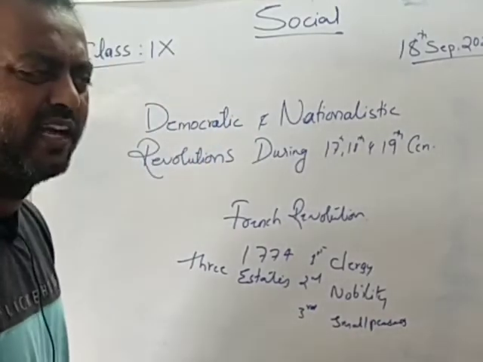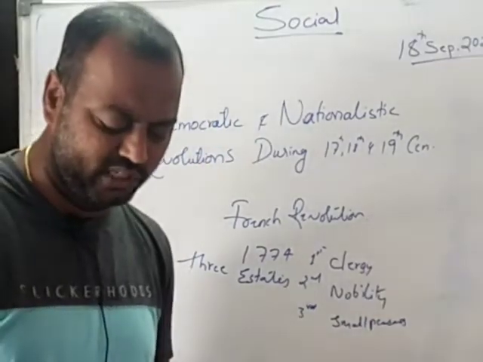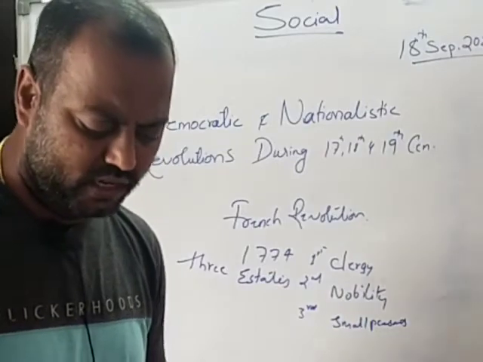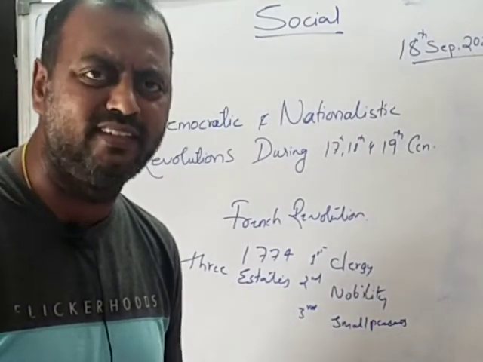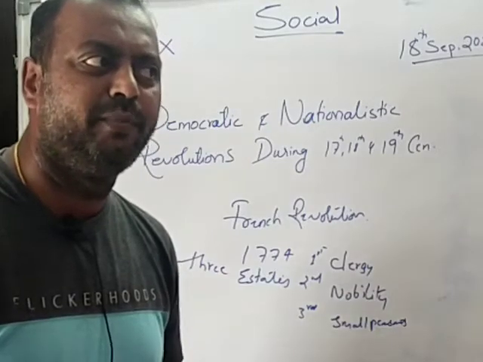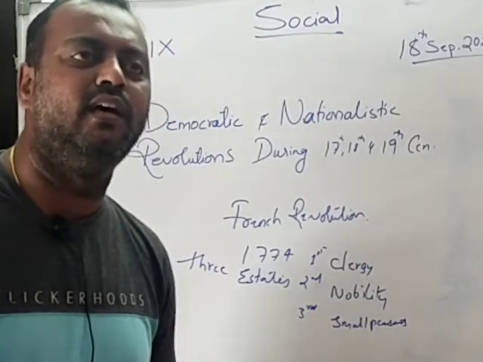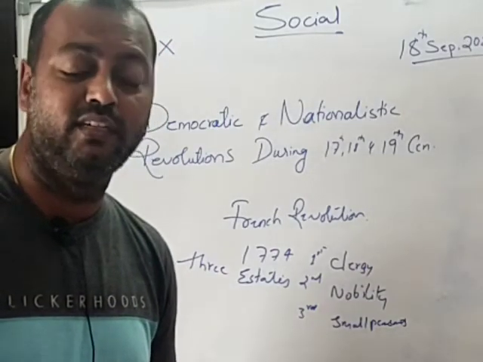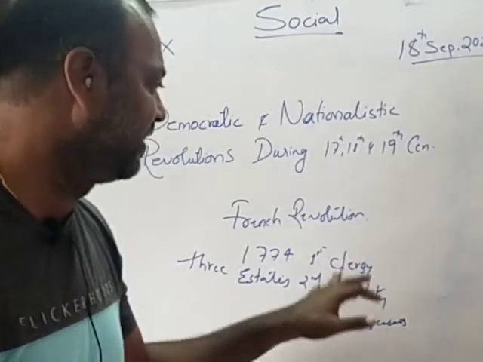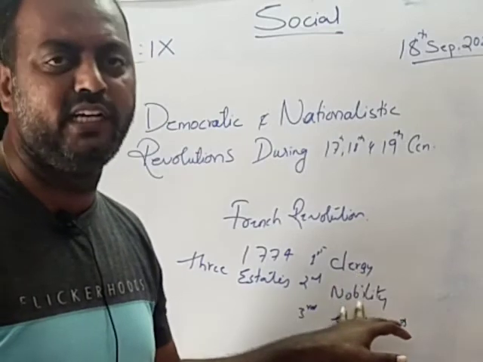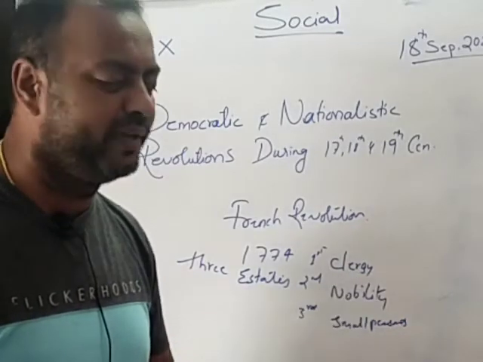So who are the clergy, children? Who are called the clergy? However, only the members of the third estate had to pay tax, and the remaining 2 estates, that means the king's relatives, king's neighbors, king's officials, need not pay any taxes. The first estate and second estate, the clergy and nobility, need not pay any taxes.